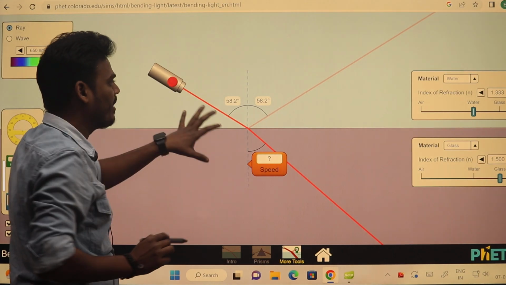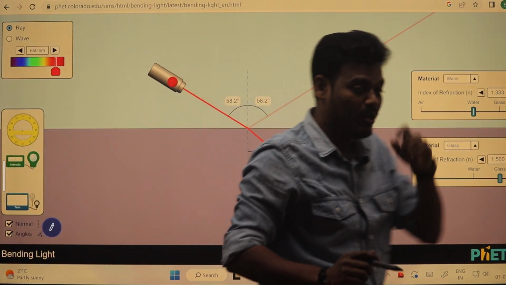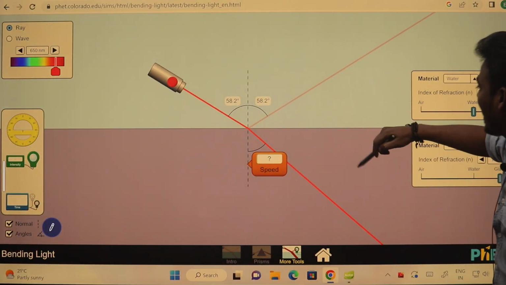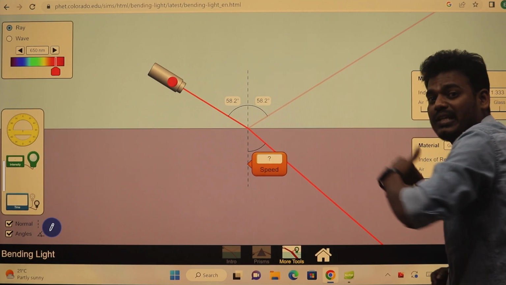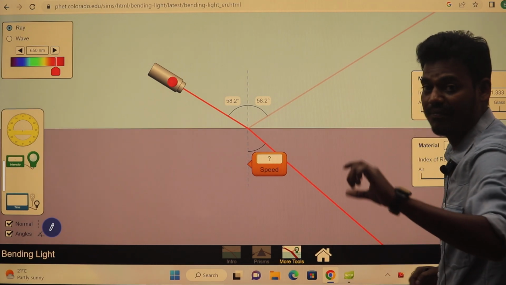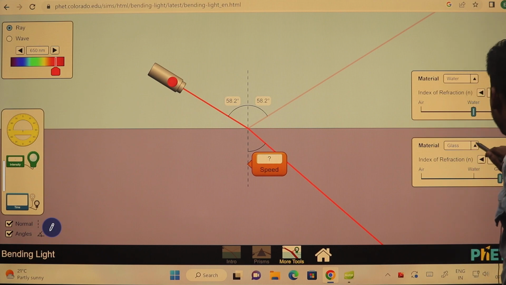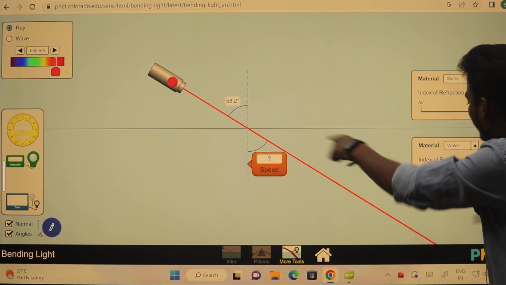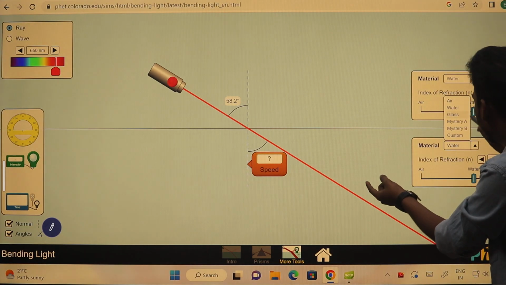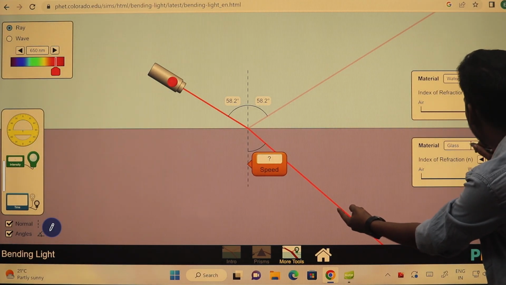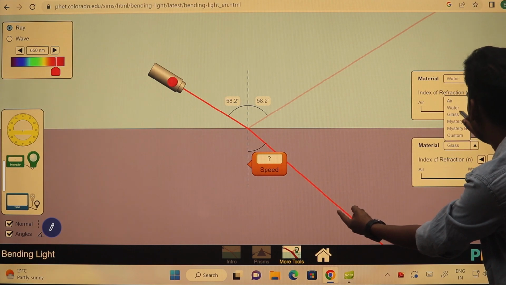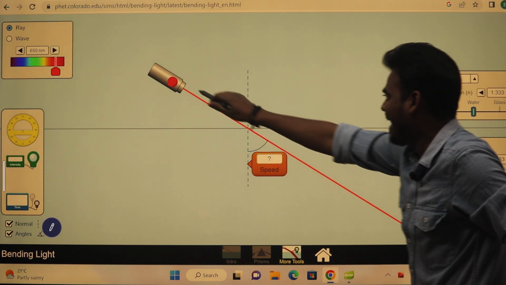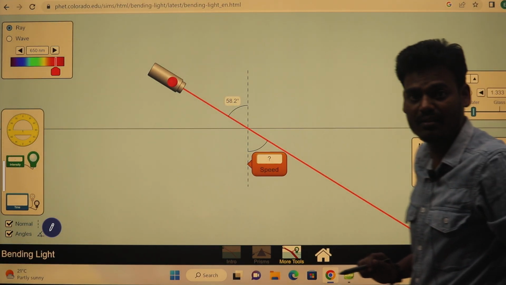For example, here two mediums we have, right? Two different mediums. What happens if I consider both sides, above the surface as well as below the surface, as the same medium, that is, the same refractive index? So here water is there. Let's consider water itself. See, in the initial case there was a bending of light. If I consider the same medium, what happens? Yes, here the light is traveling in a straight path.